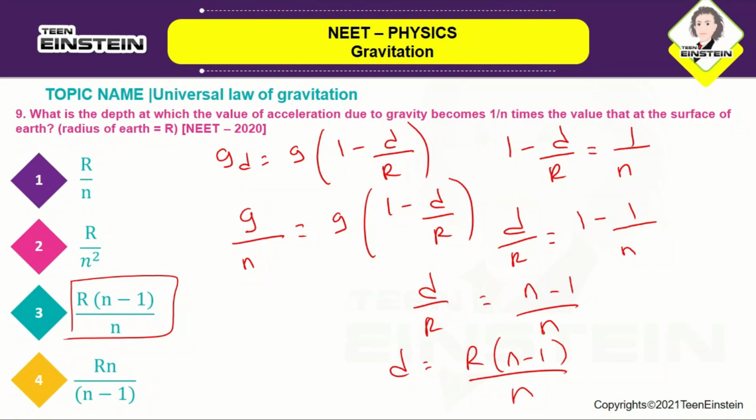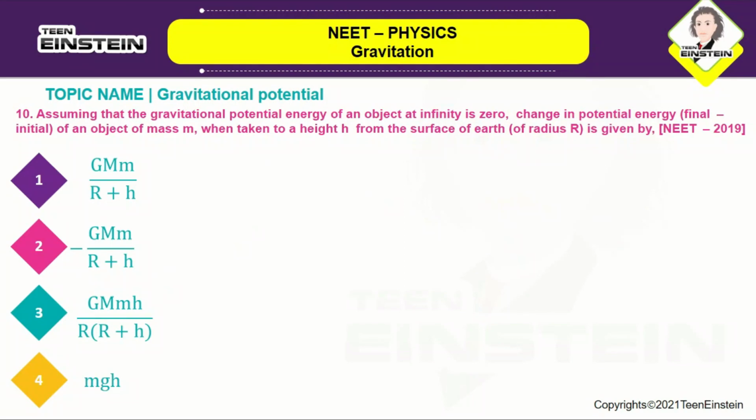Okay, so let us now move on to the next question. Assuming that the gravitational potential energy of an object at infinity is 0, change in potential energy, that is final minus initial, of an object of mass m when taken to a height h from the surface of the earth is given by. So here they want us to calculate the change in potential energy. So potential energy of an object of mass m on the surface of the earth is given by P is equal to minus GMm by R.